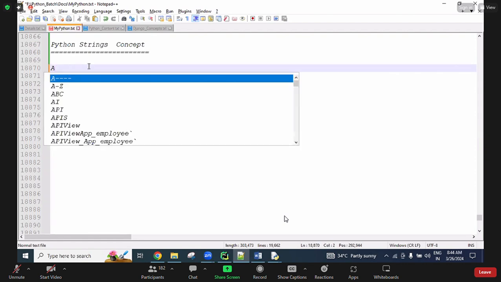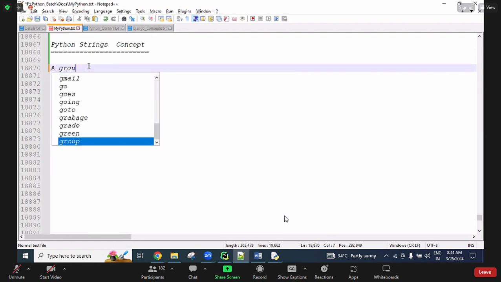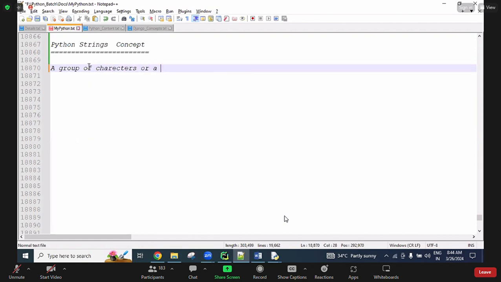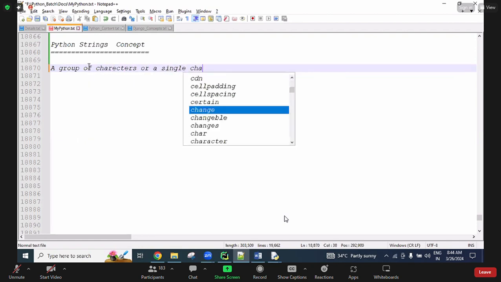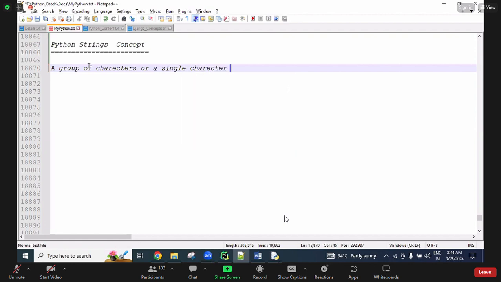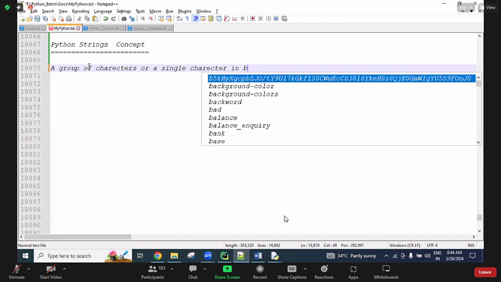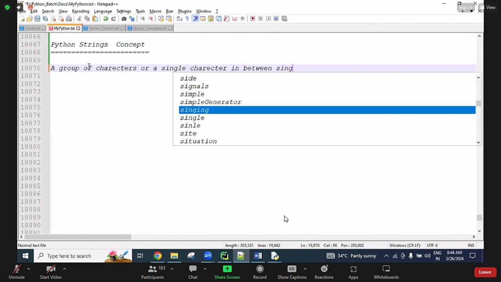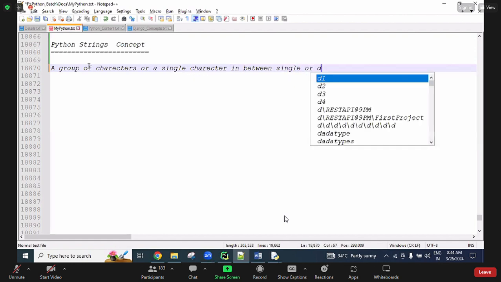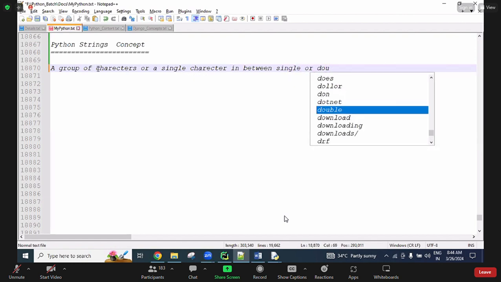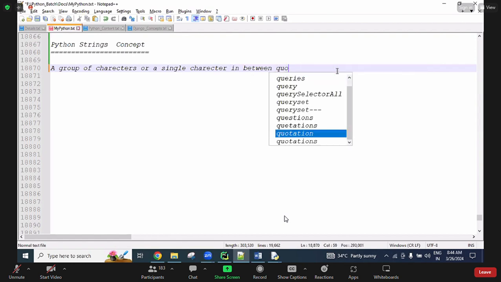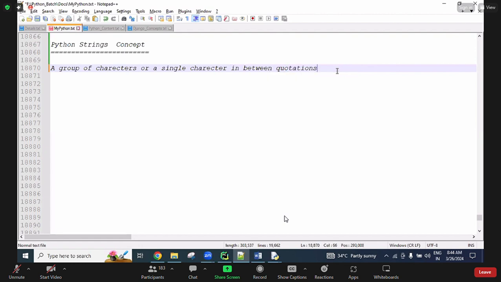Simple points: a group of characters or a single character in between single or double quotations.